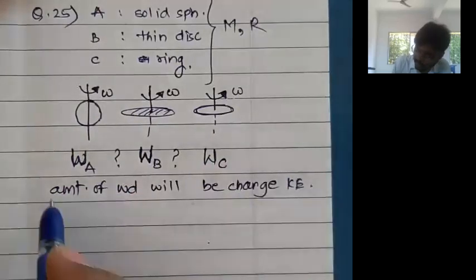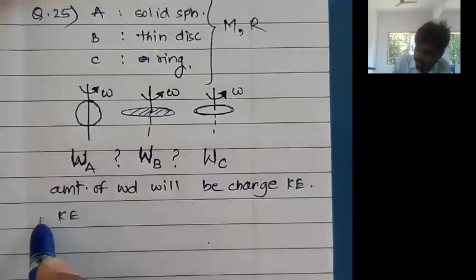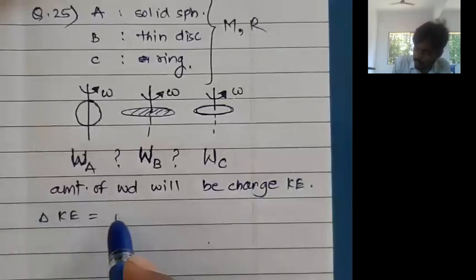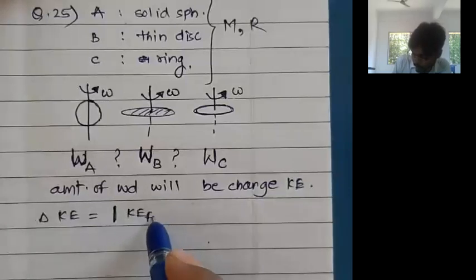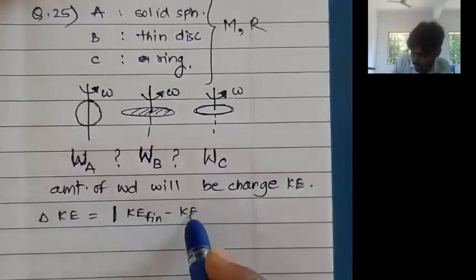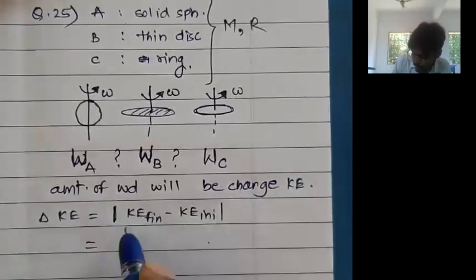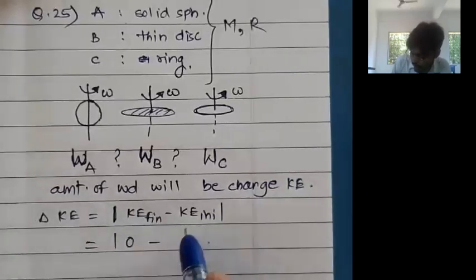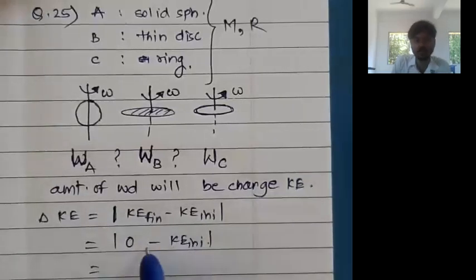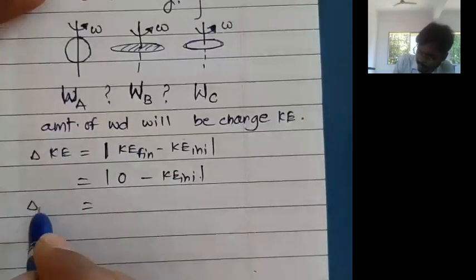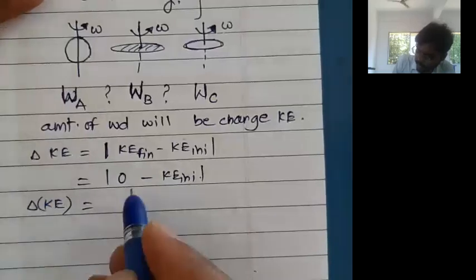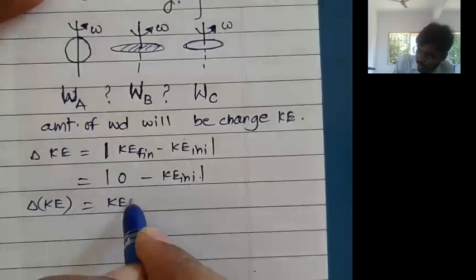So change in KE, delta KE, is equal to mod of KE final minus KE initial. We take the mod because we just want the numerical value, so there is no need for the minus sign. We only want to compare the work. So delta KE is simply the initial KE, because finally KE is 0.